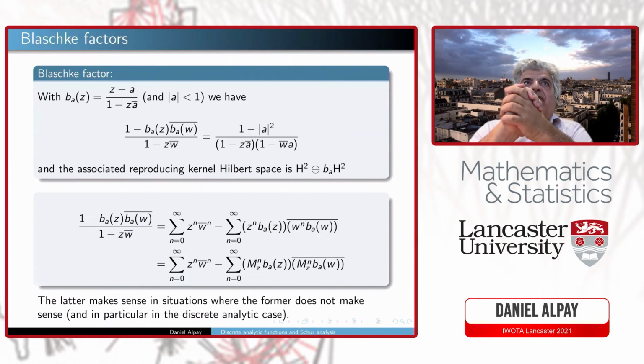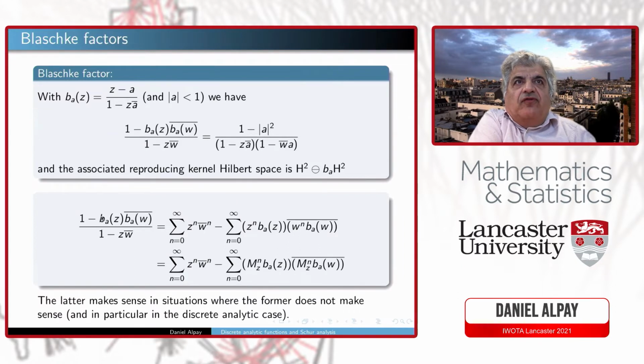I want to define a Blaschke factor, and there are two reasons for that. One reason is to have an example, but the second reason is that we'll see that one of the differences we have here between the discrete analytic and the classical cases is with the Blaschke factors. With this Blaschke factor, you have this classical formula, which is a one-dimensional reproducing kernel formula, if you want,